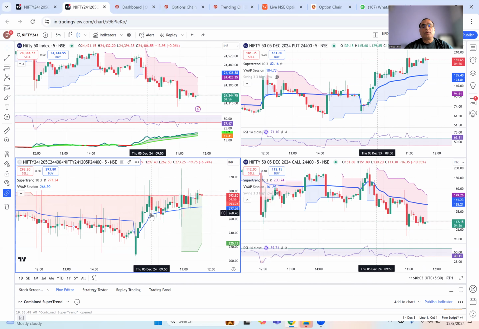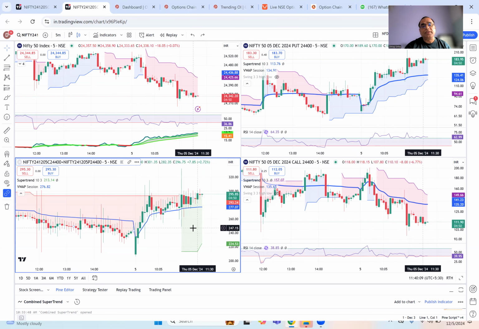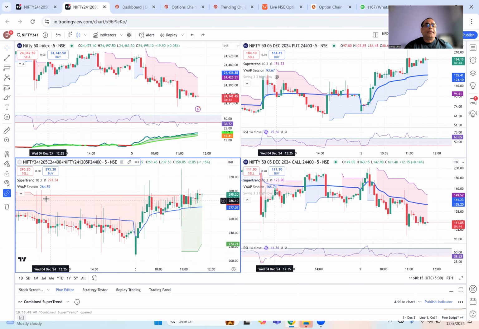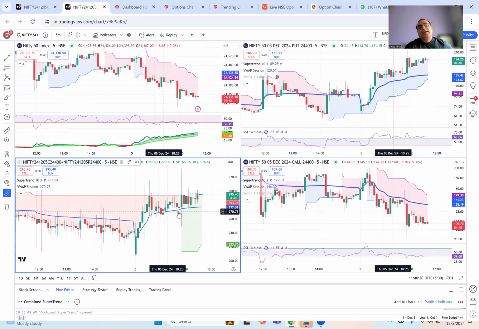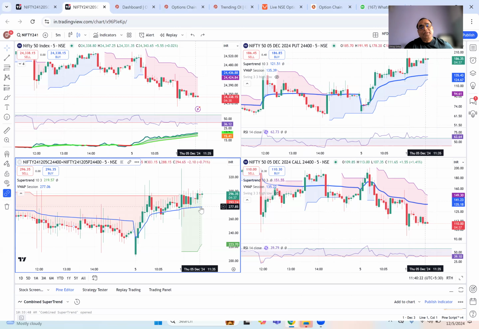We are just about 4.5 hours from expiry, but the straddle premium is not declining. So what is it telling me? And now you see the straddle super trend has turned bullish. So when I see there is no decline, the super trend line when it was bearish was flat, there was no decline. Right now, the straddle is above the VWAP. Straddle super trend is bullish.